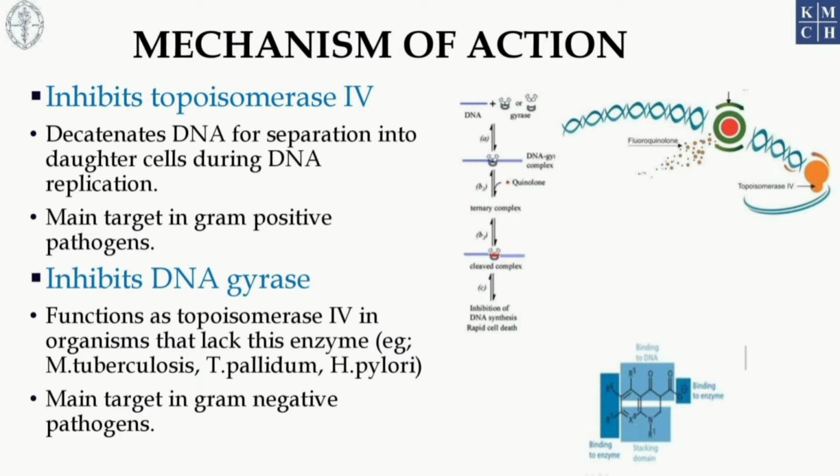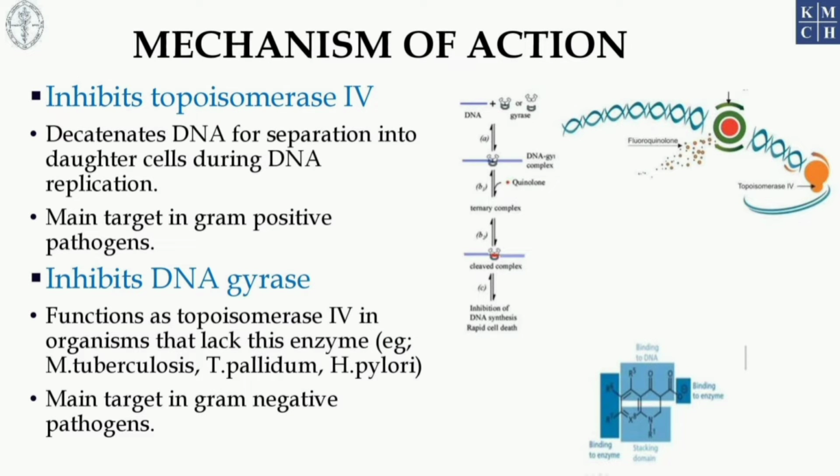Once the DNA is prepared for the replication process, the DNA gyrase enzyme or topoisomerase 4 comes into the picture and forms a complex called the DNA gyrase complex. Now, this is attacked by quinolones, which leads to the formation of a ternary complex. Quinolones selectively inhibit the topoisomerase 4 enzyme present in the bacteria while not affecting mammalian enzymes.